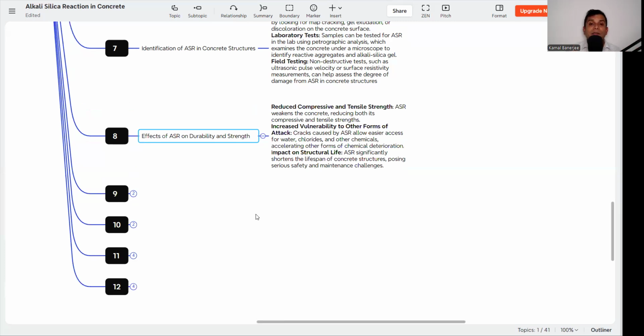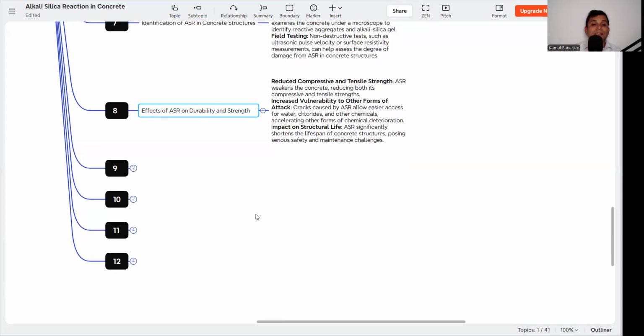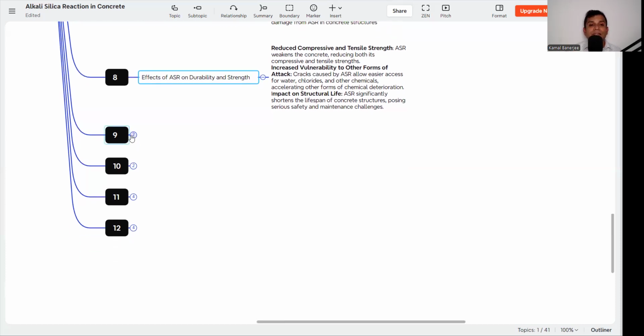Then increased vulnerability to other forms of attack. Already discussed, whenever cracks generate, they become the weak path for chloride ions, sulfate ions, carbon dioxide, and moisture to penetrate. So more deterioration will happen in the concrete due to ASR. Then there is the impact on structural life. ASR significantly shortens the lifespan of concrete structures, posing serious safety and maintenance challenges. So these are the effects of ASR on durability and strength.